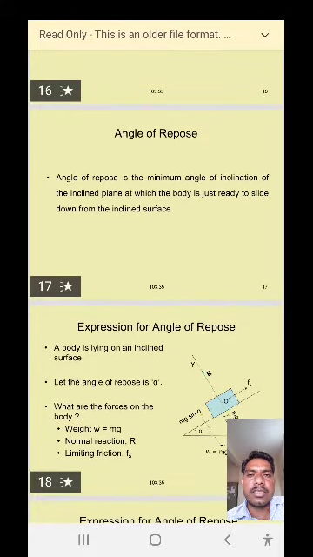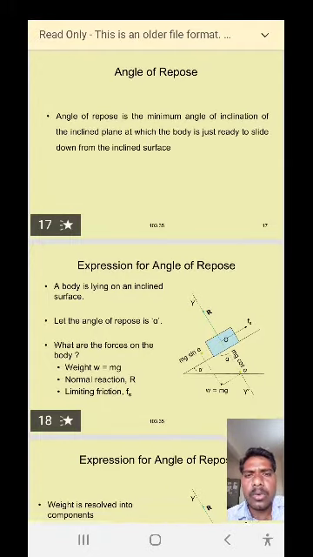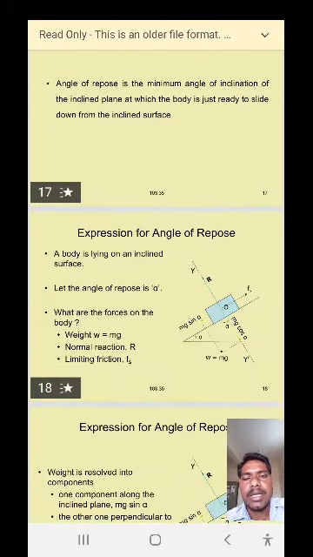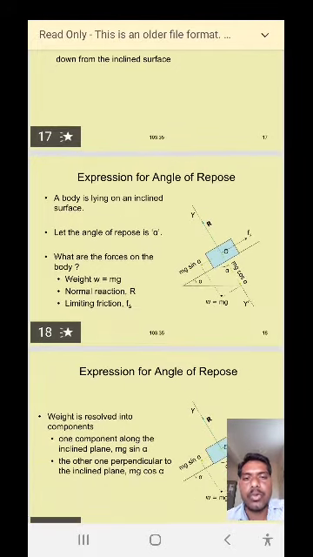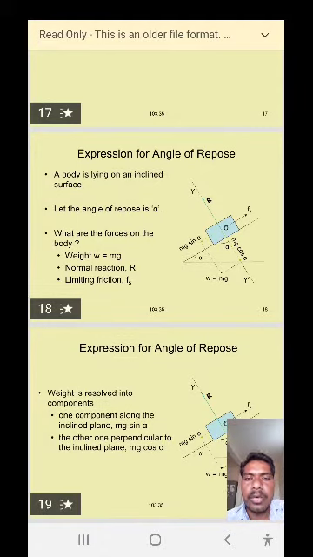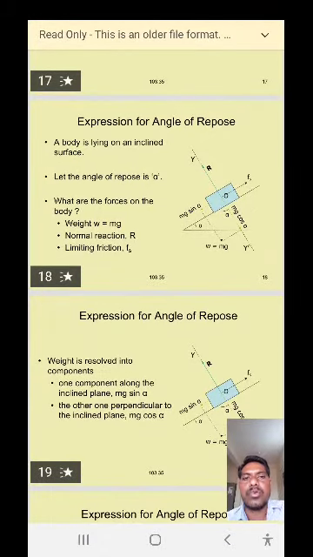Do you understand? So we can say clearly, when the angle of inclination is increased, the body is just ready to slide down on the inclined surface. That particular value of angle of inclination is known as the angle of repose. Is it clear? The next topic is the expression for the angle of repose. Now we have to derive an expression for the angle of repose.